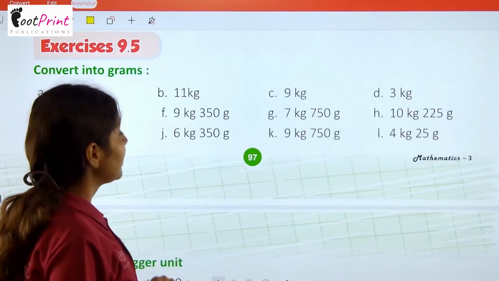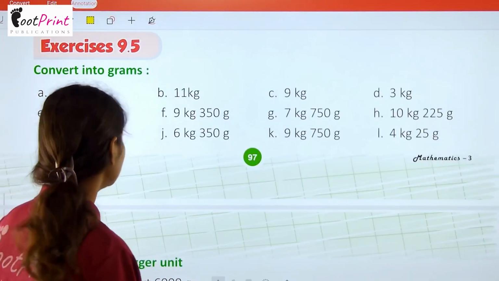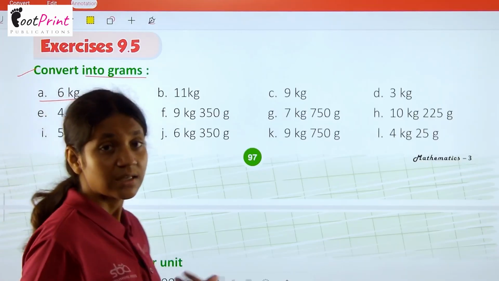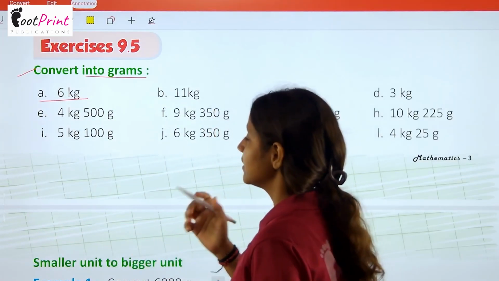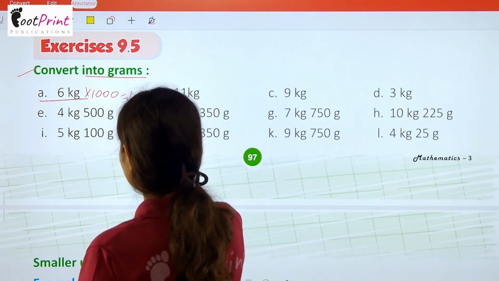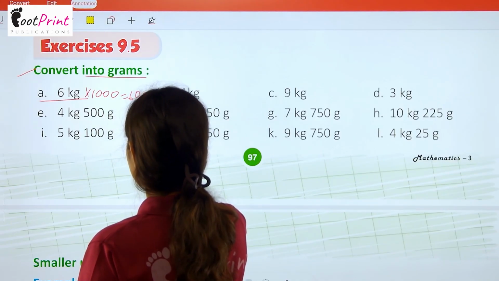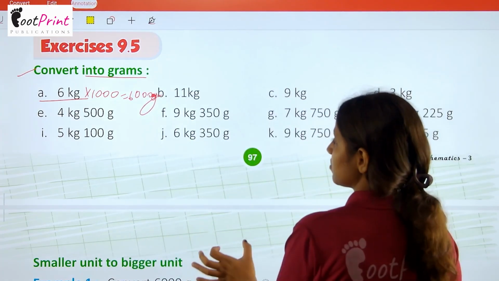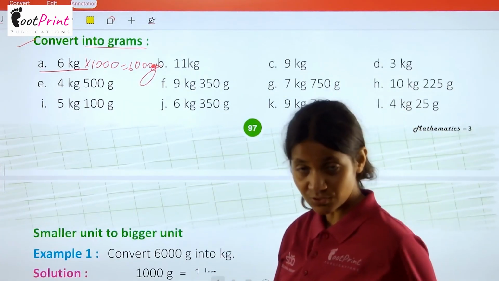Now we have exercise 9.5 of this chapter. Here we have convert into grams. So 6 kg. That means 6 into 1000 gram. So if we are multiplying this with this, we are getting 6000 gram. Okay. In a similar manner, the rest of the part you people can do by yourself.